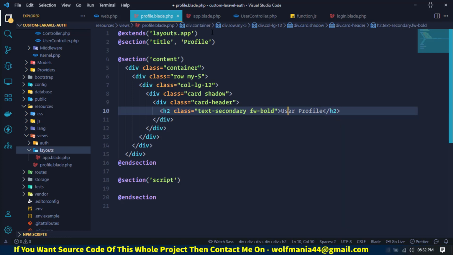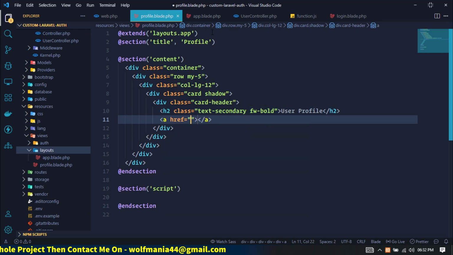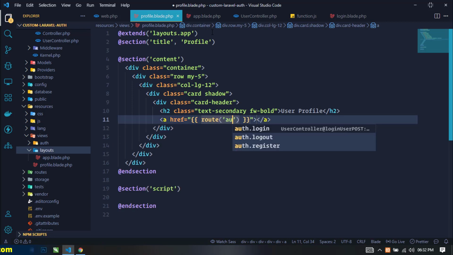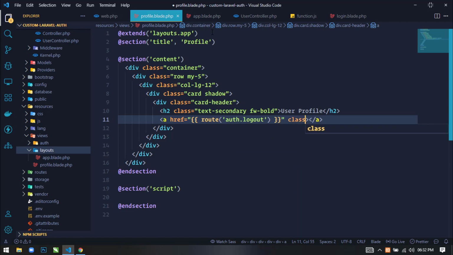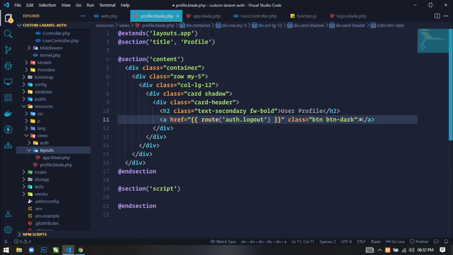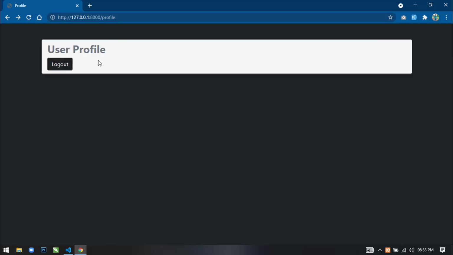Now just below this h2 tag I will create an anchor tag, and in the anchor tag I will use route auth.logout. And here I will use a Bootstrap class on this anchor tag, btn btn-dark, and here I will write logout. If we save this and go to the browser and refresh, then you can see user profile and logout.